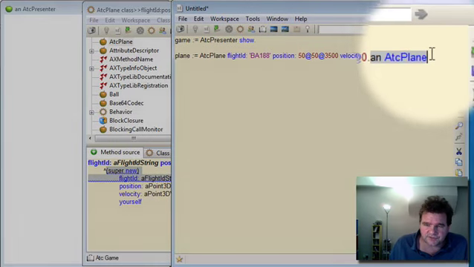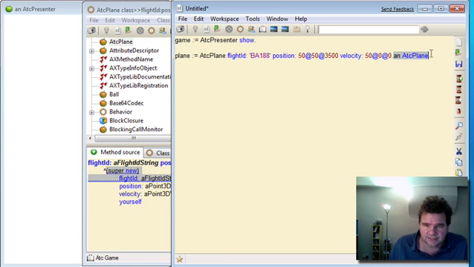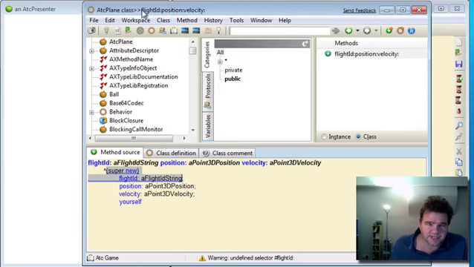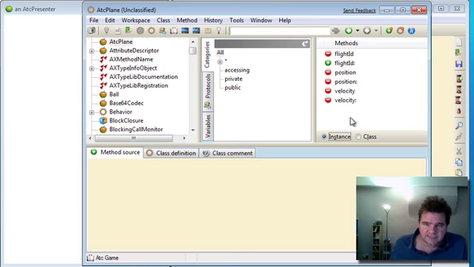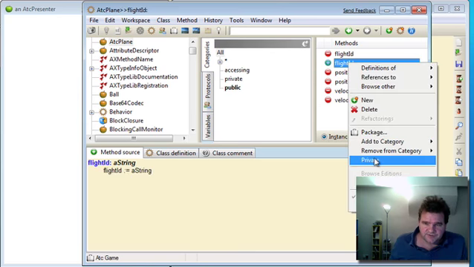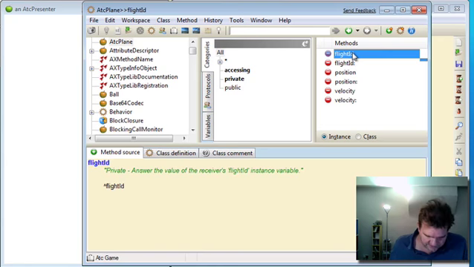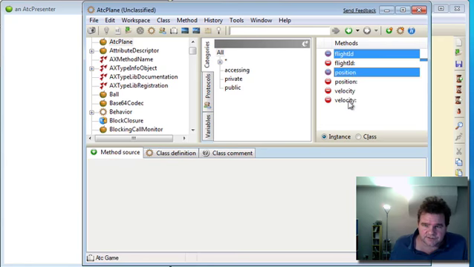What it might be quite nice to do is to actually define a method in plane, which will give us some more details about what plane it is when we're debugging. So let's create on the instance side of ATC plane. Let's be private as well. We can make these accessors here public, just so these ones, the flight ID can remain private.